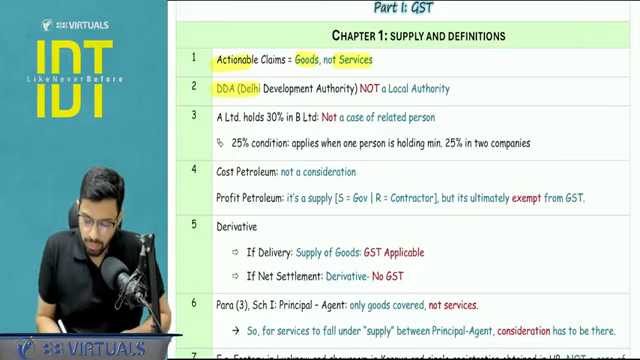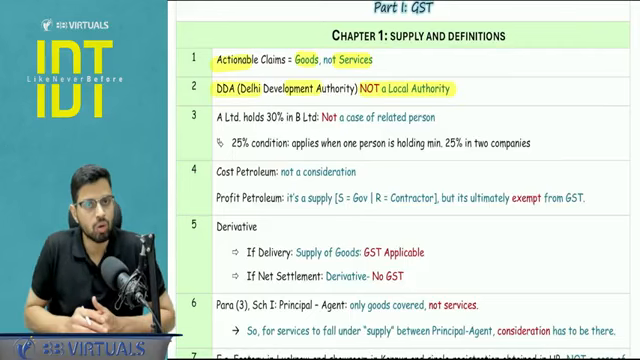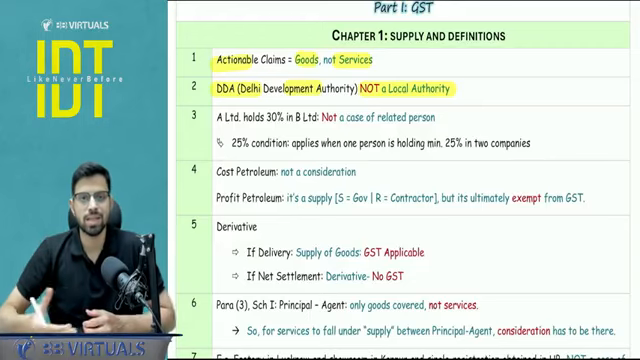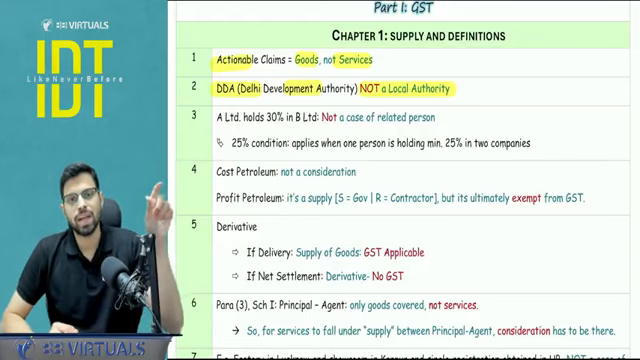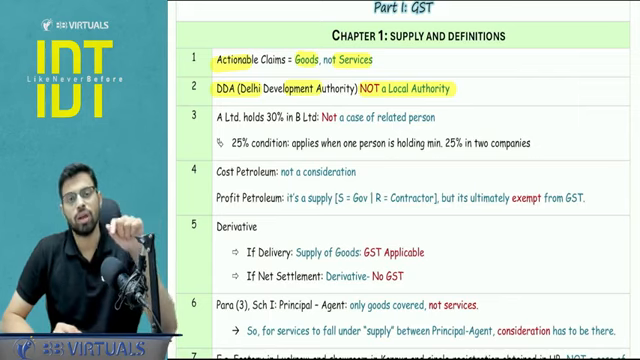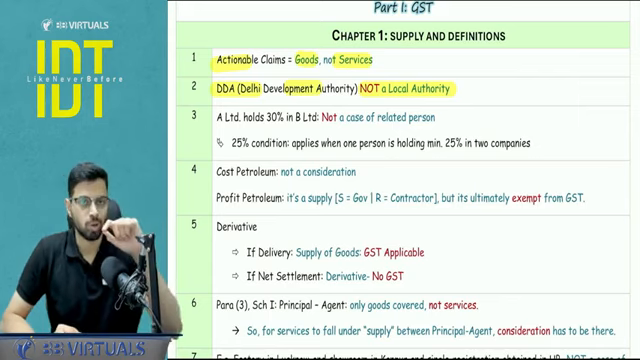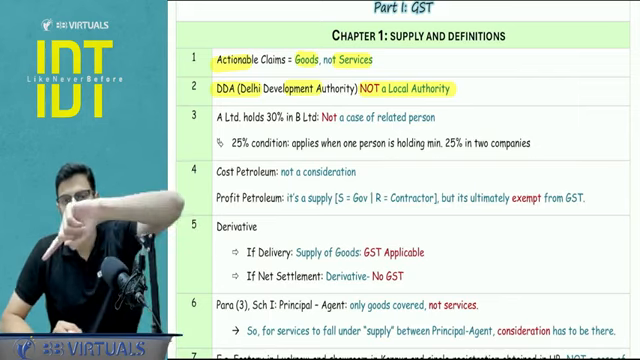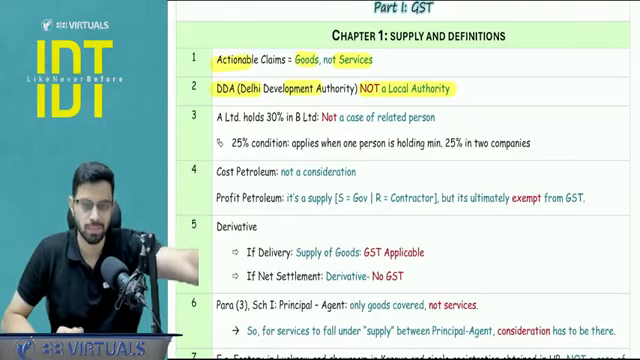Next, Delhi Development Authority was clarified to be not a local authority. Now, obviously, they are not going to test this as it is. Maybe they will be testing some form of an exemption with respect to the local authority, and there you need to make a note of it that DDA is not a local authority. So for any exemption available with respect to local authority, for DDA, you will not be giving the exemption.